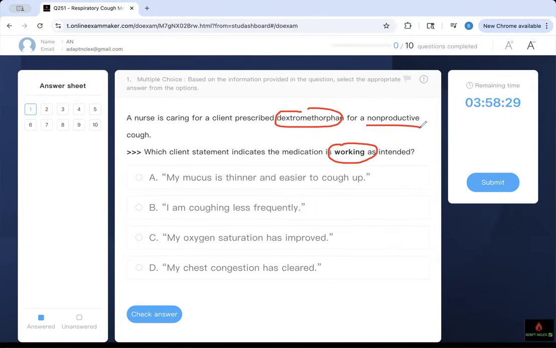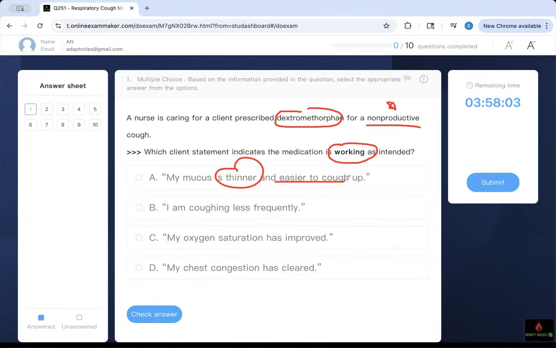We have a non-productive cough, right? What medication would you use? Dextromethorphan. What is dextromethorphan? It's an antitussive. What is antitussive? It stops you from coughing. So if I'm stopping you from coughing, what would the patient say? That's all. If the medication is working, the first option says my mucus is thinner. But the drug is antitussive, it prevents you from coughing.